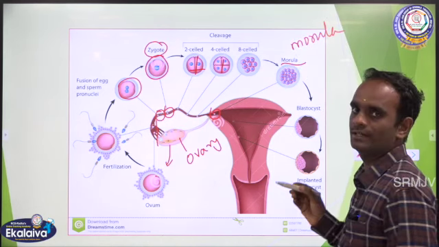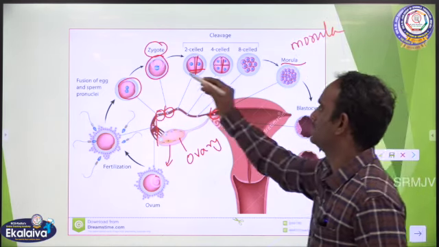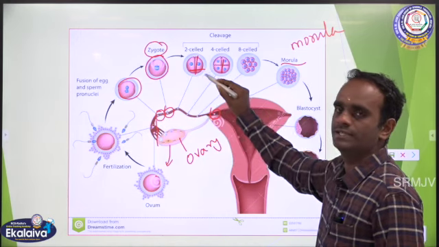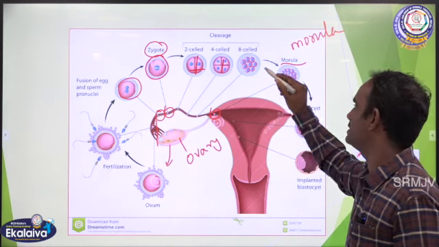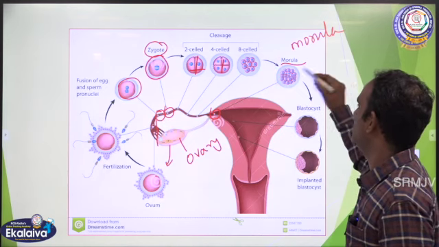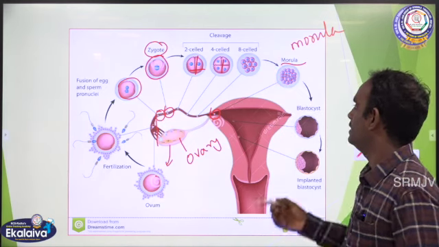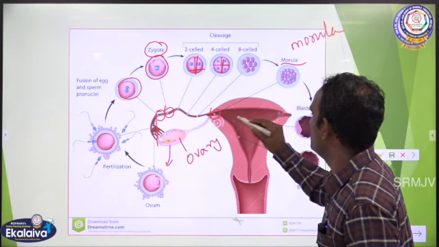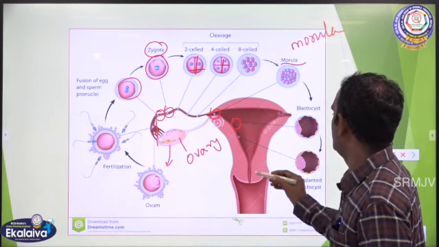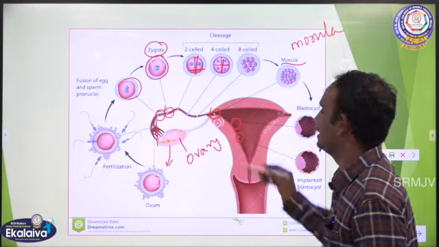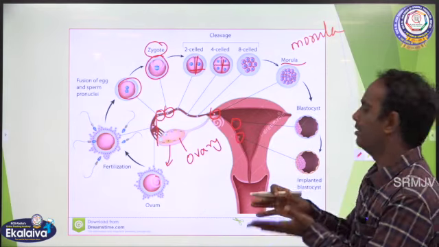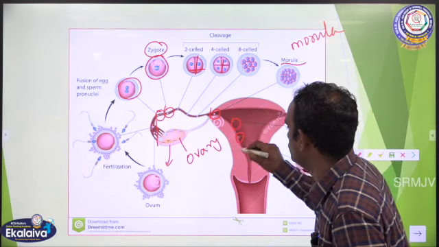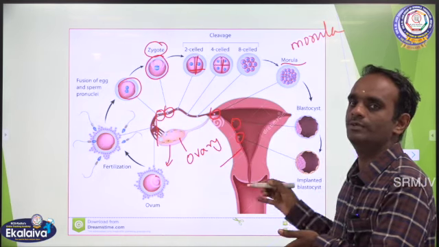Morula, M-O-R-U-L-A. Okay. So once the zygote changes into the 2 cell stage, then 4 cell stage, 8 cell stage, and then 16 cell stage, like that. Then the morula changes into a blastocyst, and the blastocyst is implanted. That means it is placed on the uterine walls of the uterus.